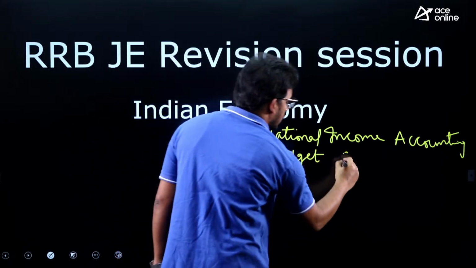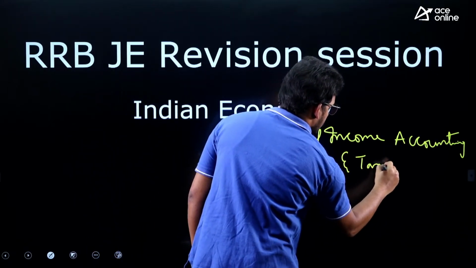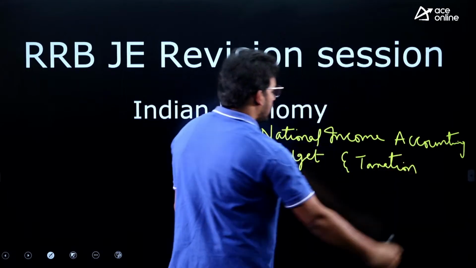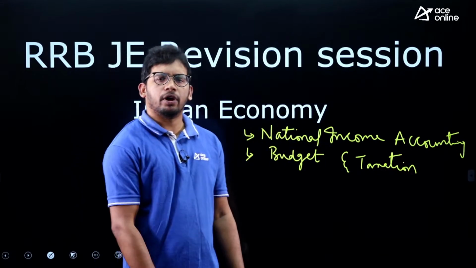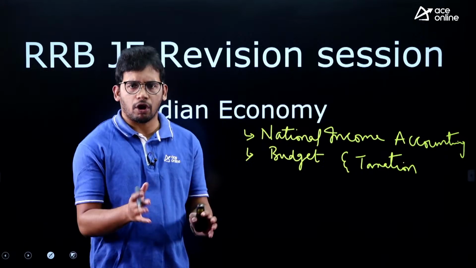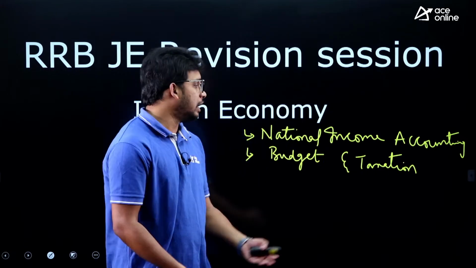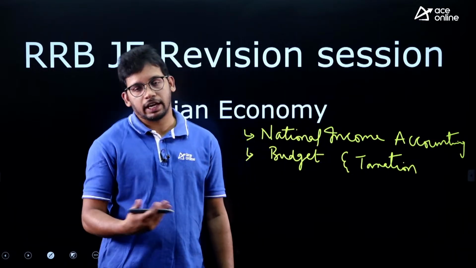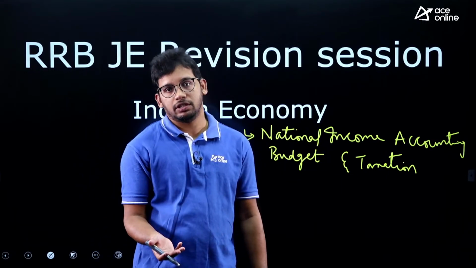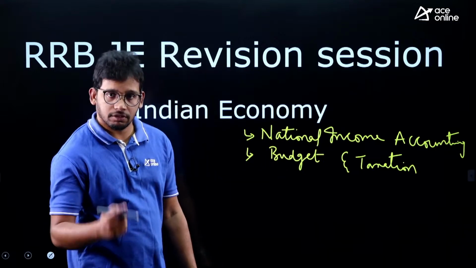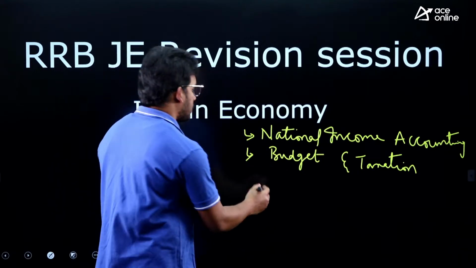In the budget we have the revenue component, the capital component, the different 4 components of the budget, and within those we have different components. Then we have taxation: direct tax, indirect tax, GST. There is one mandatory question you can see from this topic.